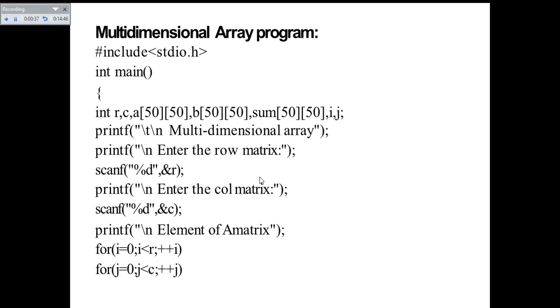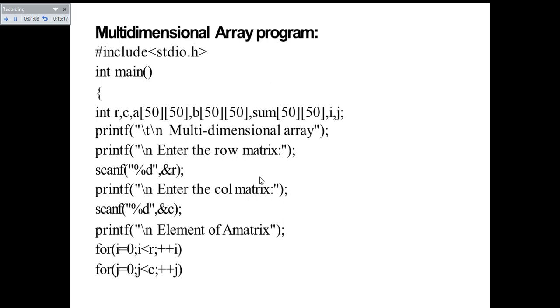Printf backslash t backslash n multi-dimensional array, so it will print the multi-dimensional array as a heading, and after that you are going to enter the row matrix. First you enter the size of the row, and printf backslash n enter the column matrix. Size of the column also you have to enter, corresponding to rows and columns. You have to give the values, so the first value that is being scanned corresponds to the row size, and the second value that is being scanned corresponds to the column size.